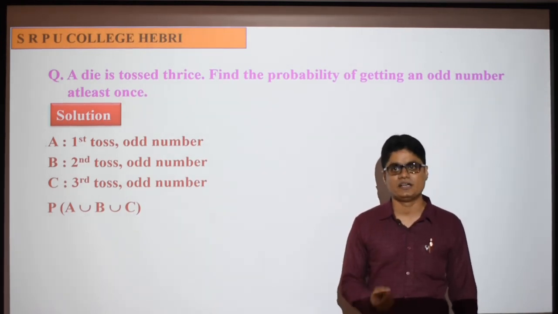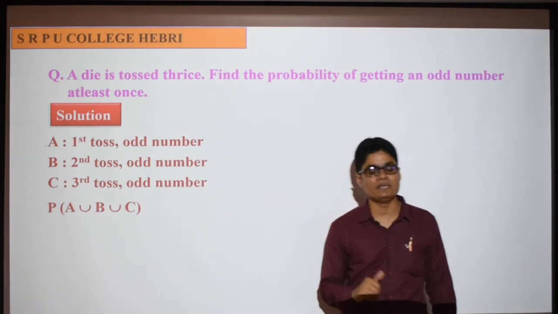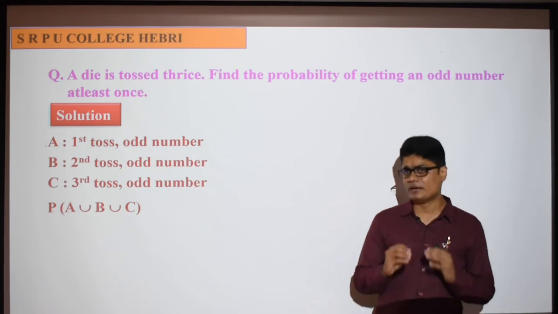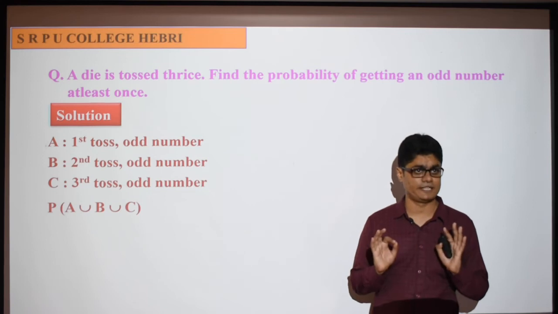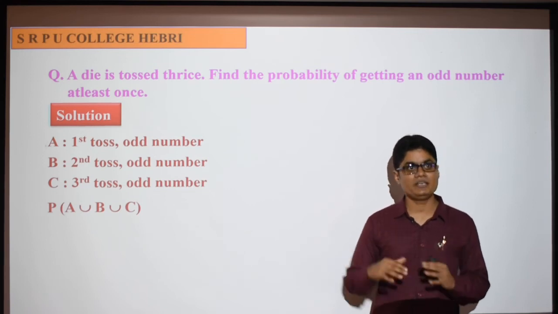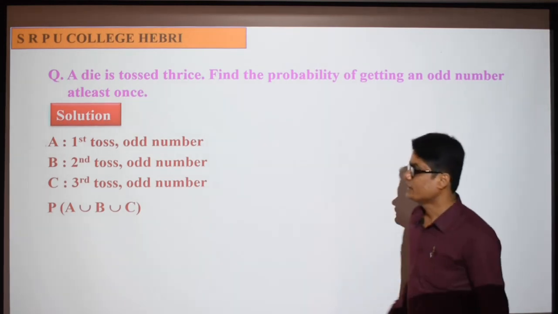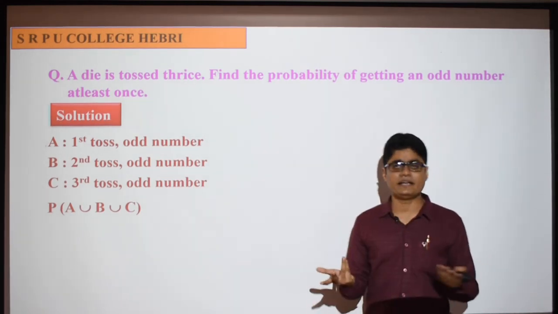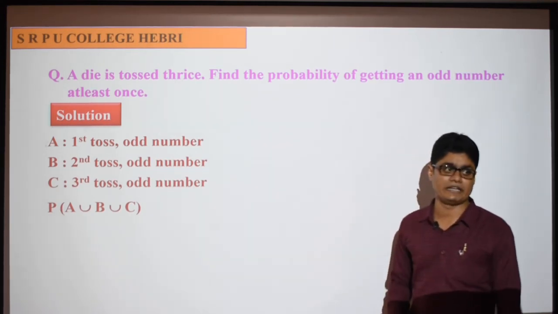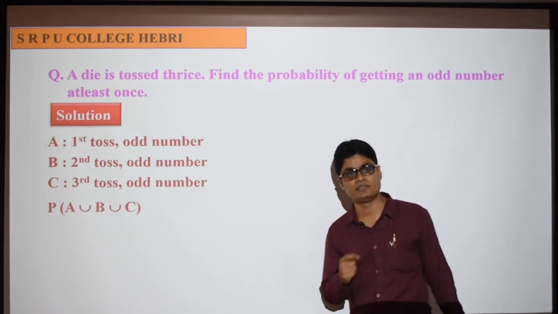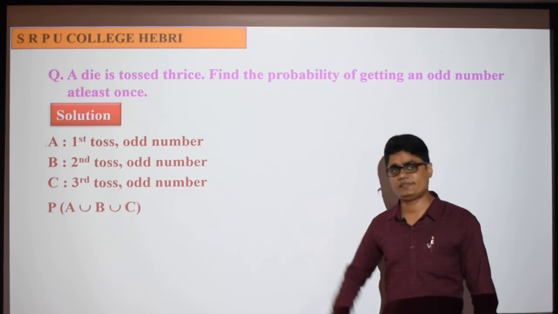That is the union property. If 3 appears in A, then you should consider it. If 4 appears in B, then you should consider it. At least once means a union again: either A or B or C. So it is A union B union C. Here no other numbers are given, right? With this data only, we have to find the probability of A union B union C. Any guess? Can you help me answer this?